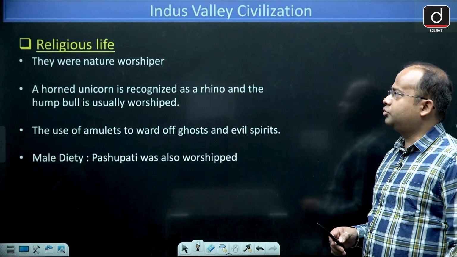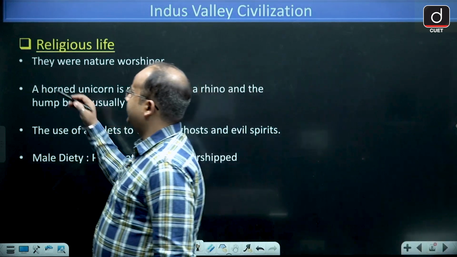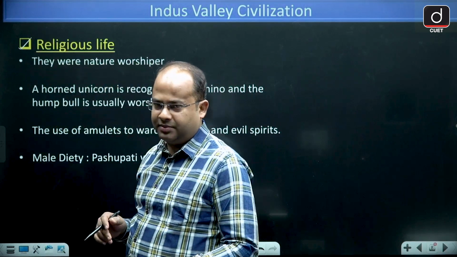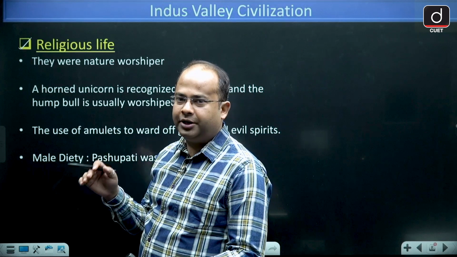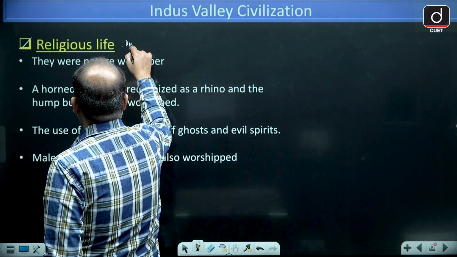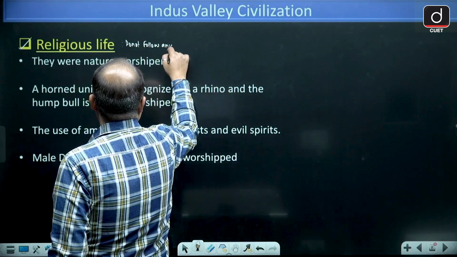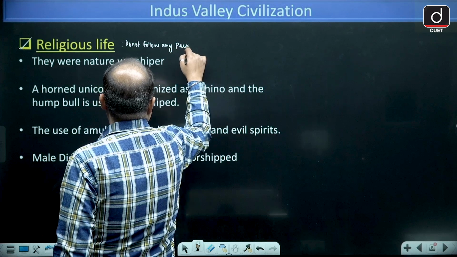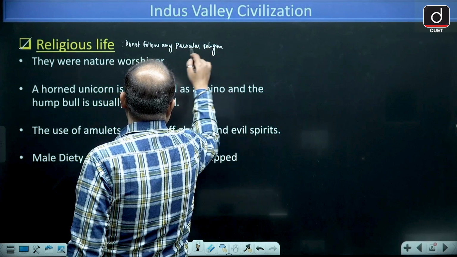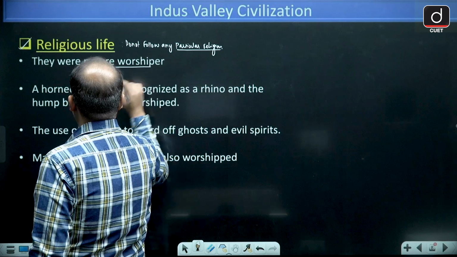Now let's come to the next thing, that is the religious life. Religious life guys, it is said that they were highly religious and they were superstitious as well, but they do not follow any particular religion. Technically they were nature worshippers.